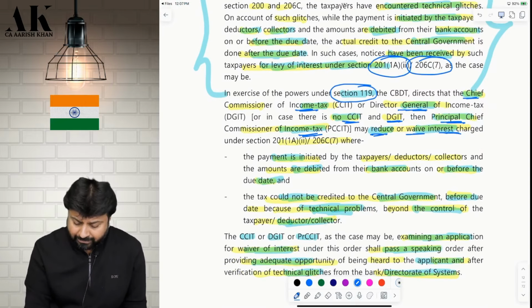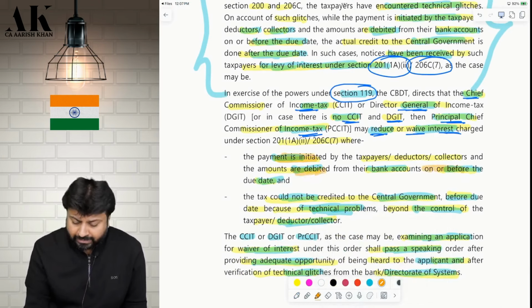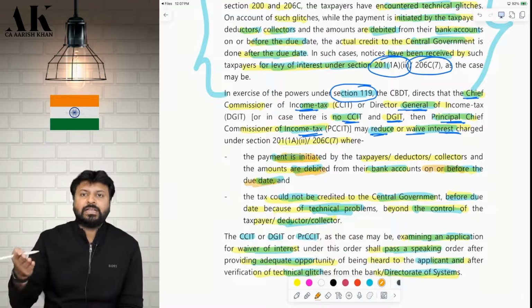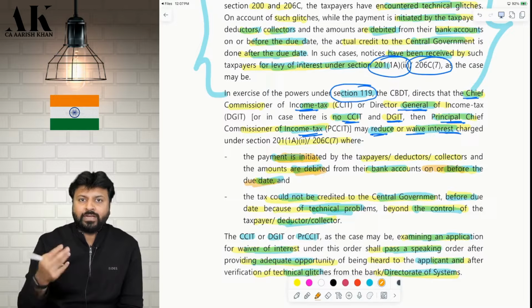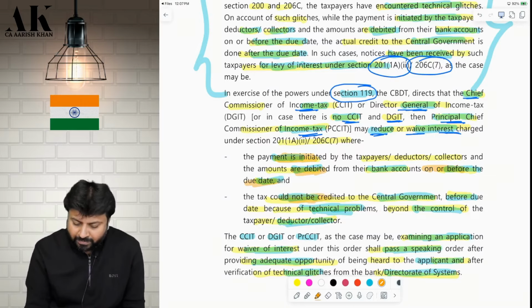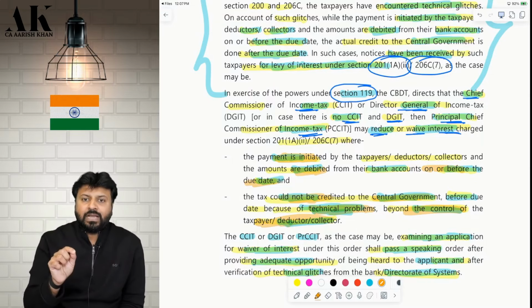Condition number 1, the payment is initiated. You have to prove that the payment was debited on time, on or before 7th. Are you clear? See, if the payment itself is deducted on 8th, then you don't have any right to ask for the waiver of interest, correct? The payment has to be deducted on time. And the credit could not be done to the government due to technical problem, it was beyond the control of the deductor. You have to prove two things.